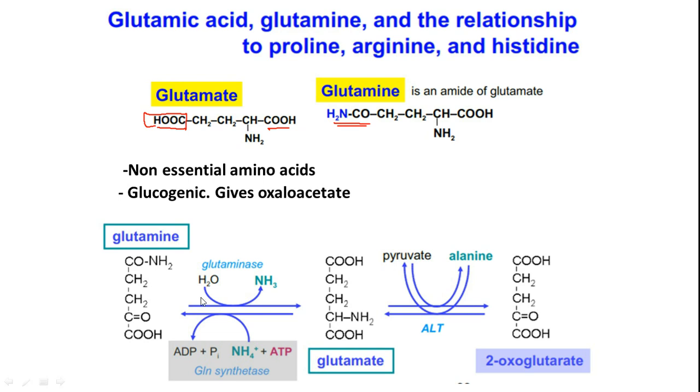So friends, this is the way. Here 2-ketoglutarate can be converted to glutamate by reversing this biochemical reaction, absolutely no problem. But glutamate cannot be easily converted to glutamine because this is an endergonic reaction where it consumes 1 ATP. Thereby it incorporates ammonium so that the glutamine synthetase enzyme can convert glutamate to glutamine.